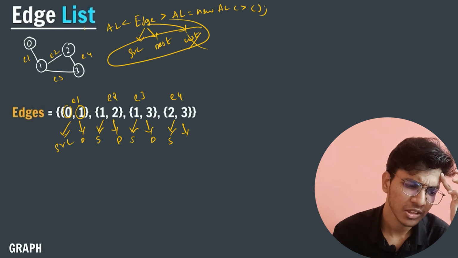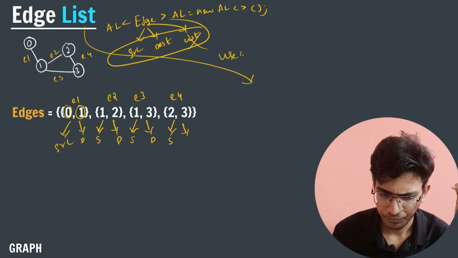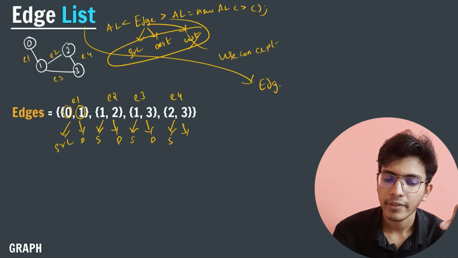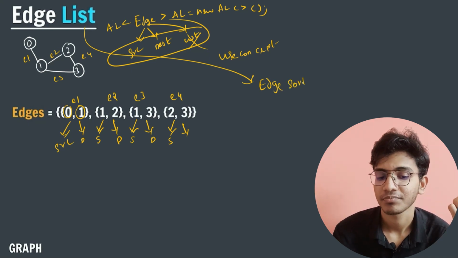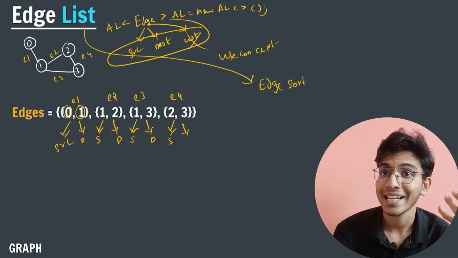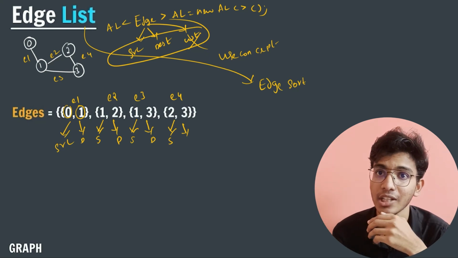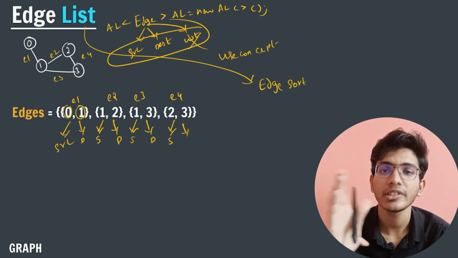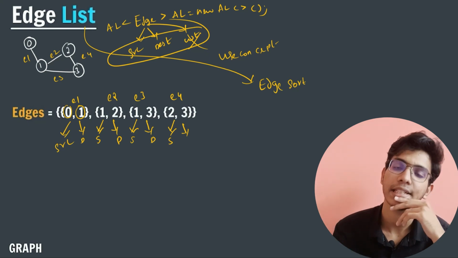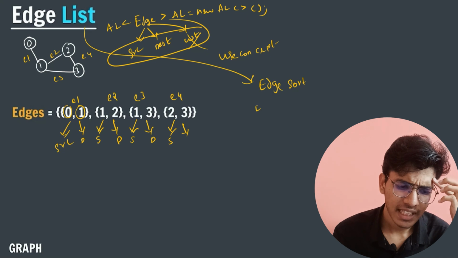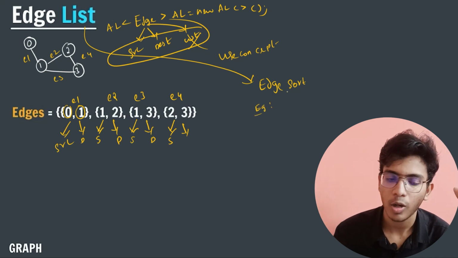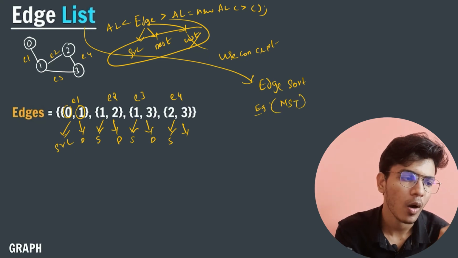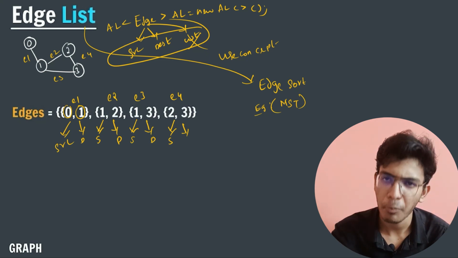And one more thing you need to remember is when we are going to use this concept. We will use this concept whenever the user gives you a question where we have to sort the edges, right? So whenever we are sorting edges, we directly use the concept of edge list. We implement our question using edge list because it becomes easy to compare nodes in an edge list when compared to an adjacency list. Okay, and the best example I can think of is the algorithm called minimum spanning tree algorithm. In this, we will create our tree in such a way that all the vertices are connected with minimum weight, right?